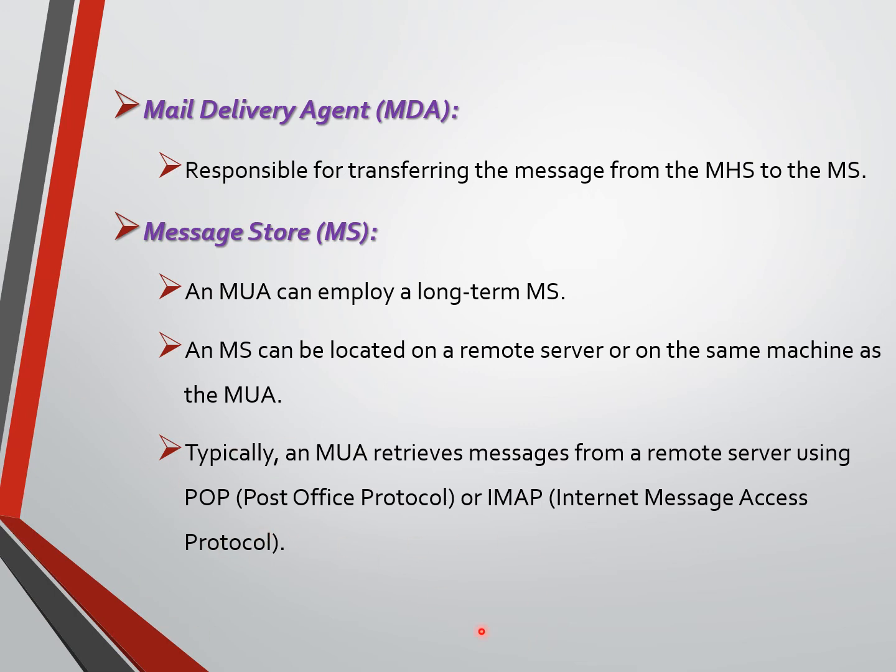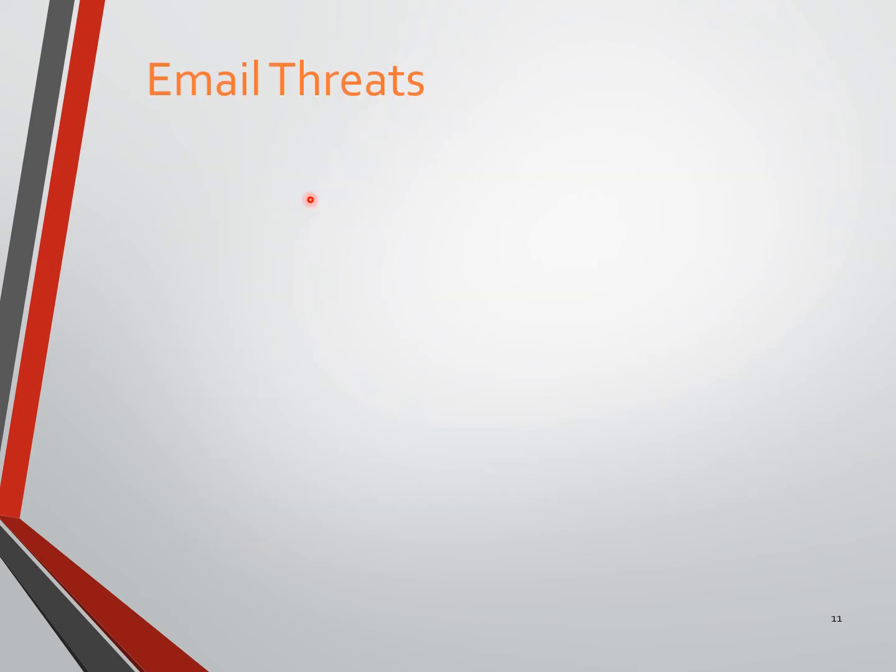So these are all the components that have been used in the mail architecture, and we came to know about the roles of each and every component. Next discussion is on email threats, that is, problems for email communication.